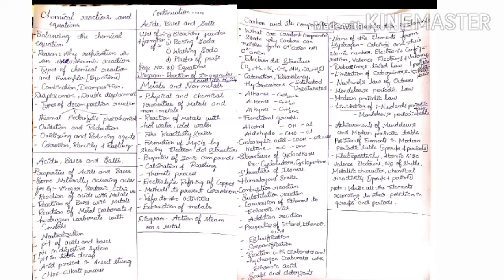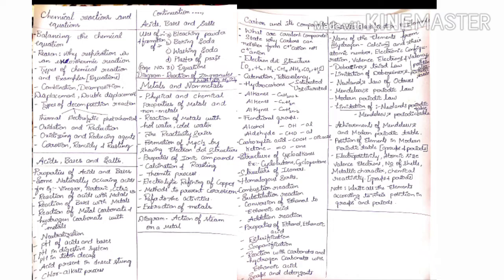Then you have to understand what is oxidation reaction, reduction reaction, and you should also know which are the oxidizing agents and the reducing agents. Finally, from this lesson you should understand corrosion, rancidity and rusting. The definitions are very important. If not, they will give you one give reason question from this part, that is corrosion, rancidity and rusting. So this is all about the first lesson.